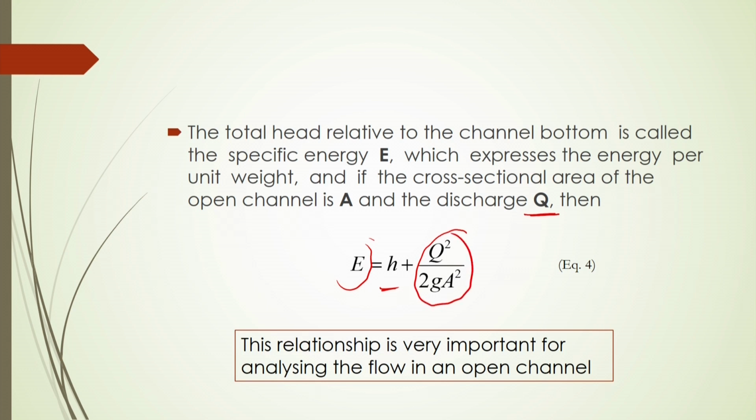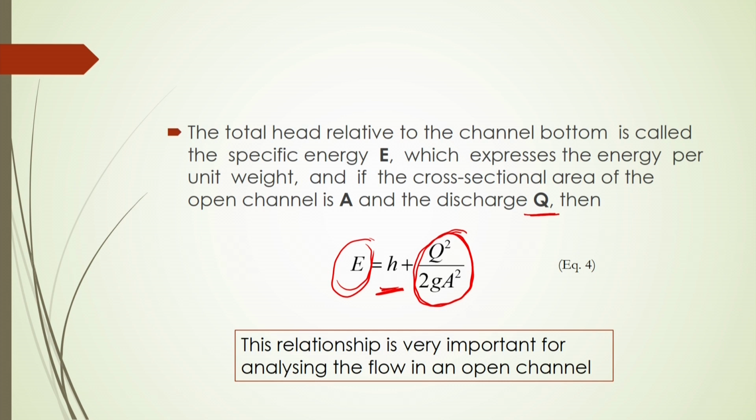So, in this case, this total head is considered relative to the channel bottom, and this head will be represented by the specific energy E. This specific energy is defined as the energy per unit weight, and if the cross sectional area of the open channel is considered A, then we have this energy term, Q squared by 2g A squared. Q is the discharge rate.